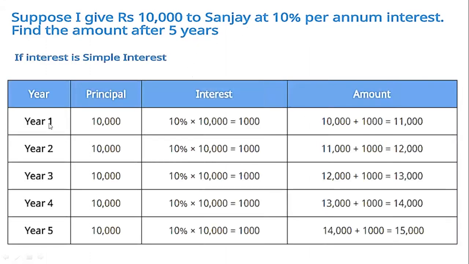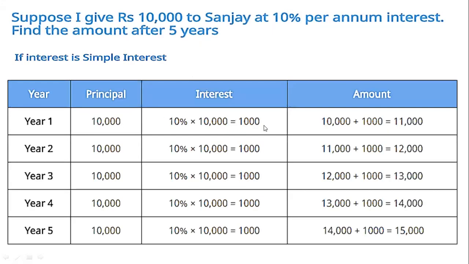Our principal was 10,000, and 10% of 10,000 is 1,000 taka. So 1,000 plus 10,000, and every time the 1,000 will be added. The second year you will get 1,000, the third year 1,000, then the fourth and the fifth. So in total you will get 15,000 taka on the 10,000 taka.